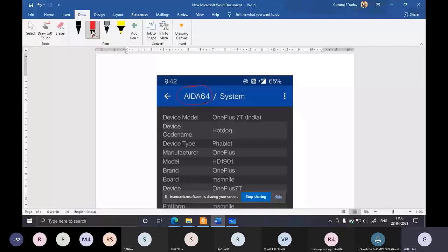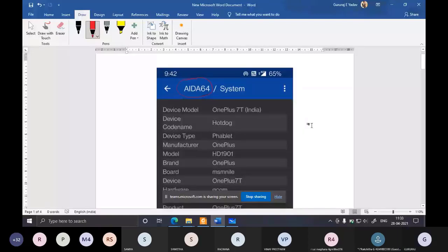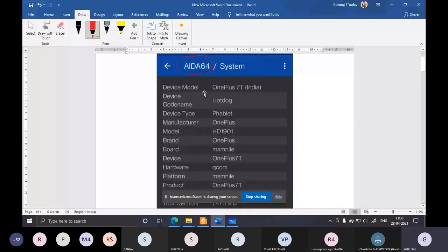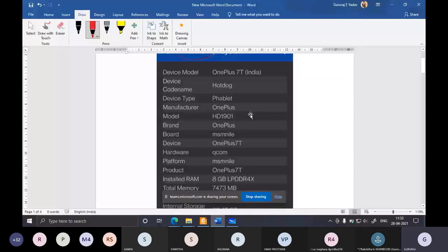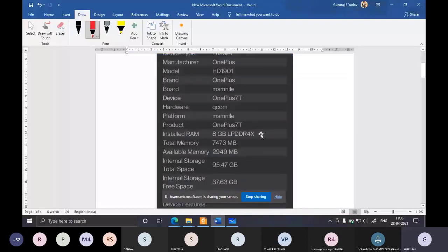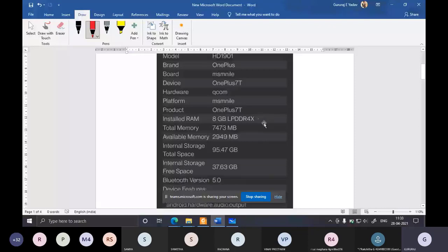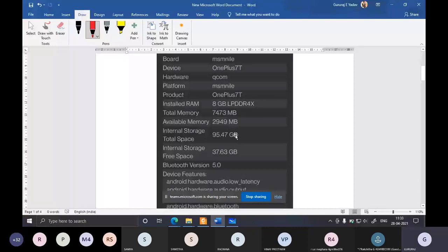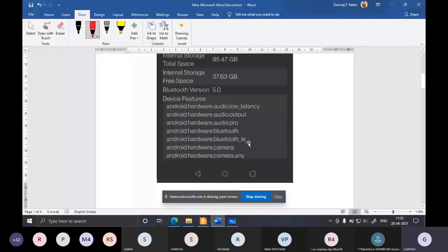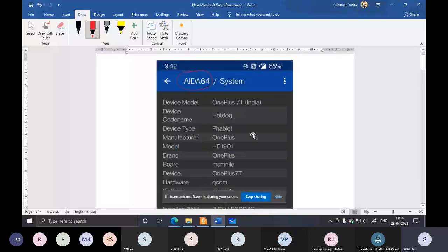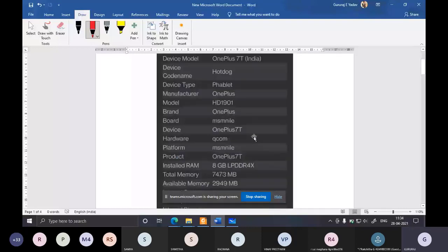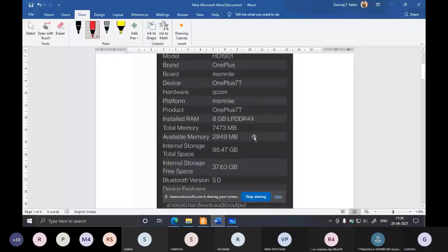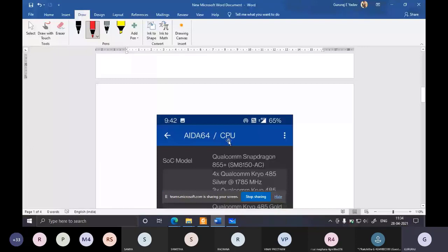First you will get the information about the system: the device name, model, manufacturer, how much RAM, that is primary memory, is available, and how much storage memory, that is ROM or secondary memory, is available, and how much is free, the Bluetooth version, and the device features. Why I'm showing this is, this ARM processor or controller is not new to us. We are already using it without knowing it.